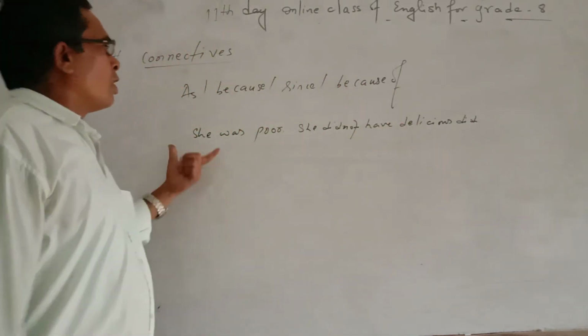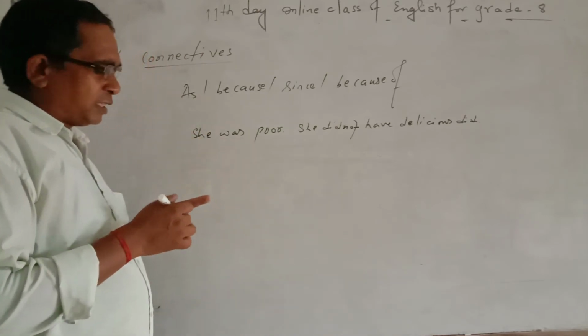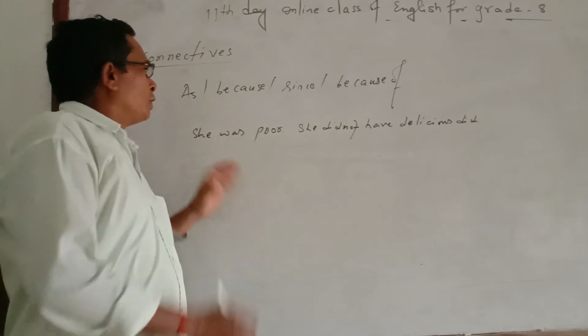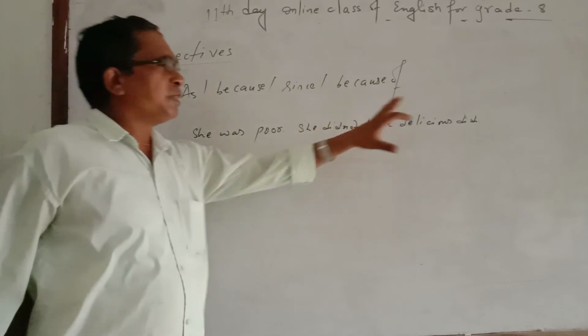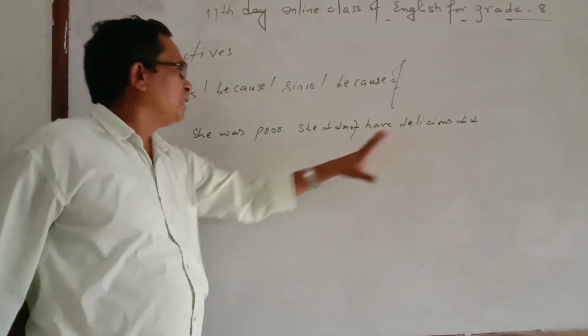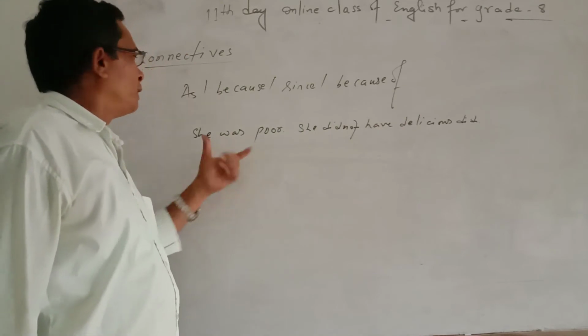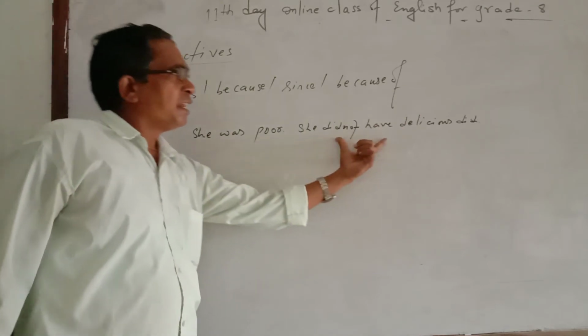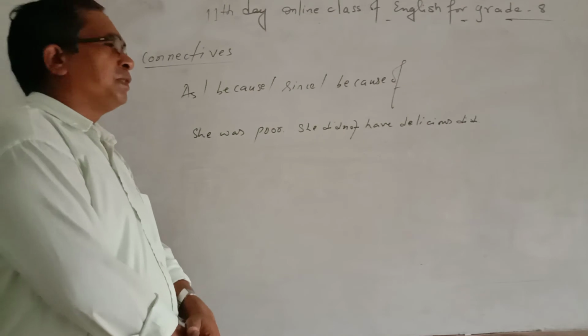Now you find out which one is the reason and which one is the statement. She was poor, she did not have a delicious meal. So why did she not have the delicious dish? The reason may be her poverty. So being poor is the reason and not having the delicious dish may be the statement.